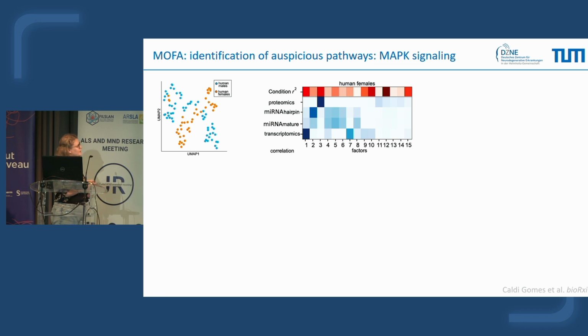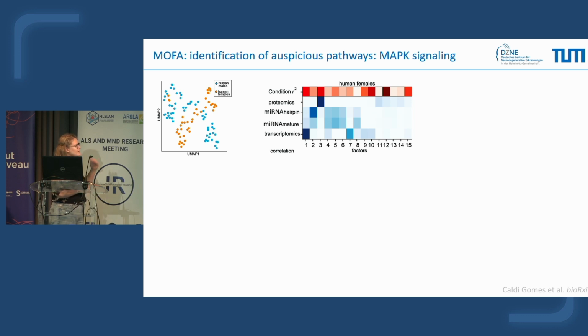So proteins and RNA that go in the same direction might work together. And here you have the information of which omic is driving each factor better. And here you have the information of which factor drives the disease information best. So for example here, it's red, so it means it's the factor that explains the disease the most. And when we check, it's factor 12, that is mainly driven by proteomics.